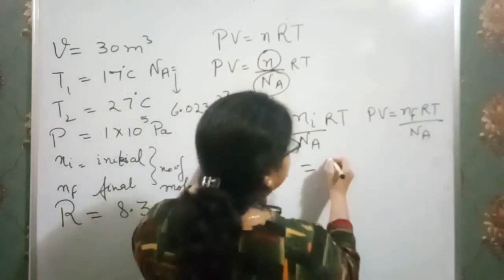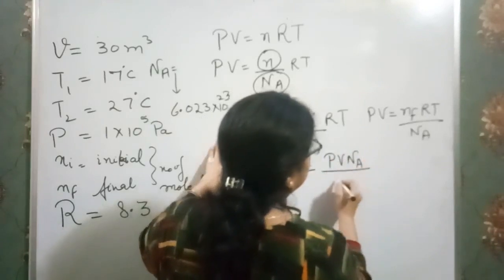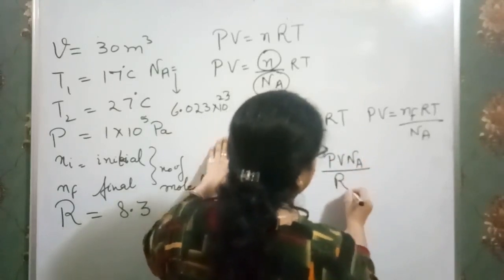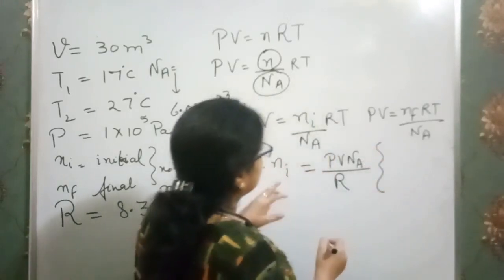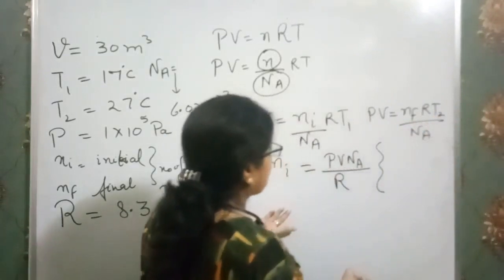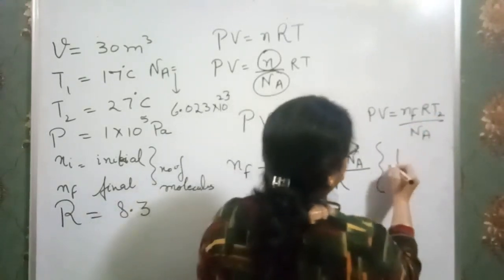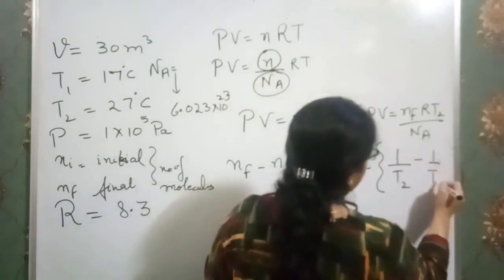So we have PV Na over R, since these all things are common in both of them. That means it is T1, this is T2, so we have 1 over T2 minus 1 over T1.